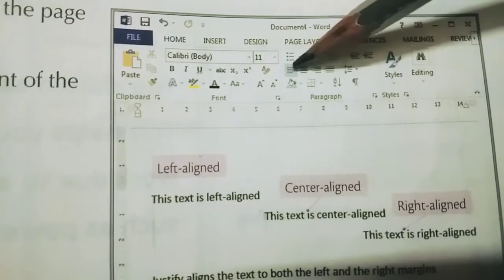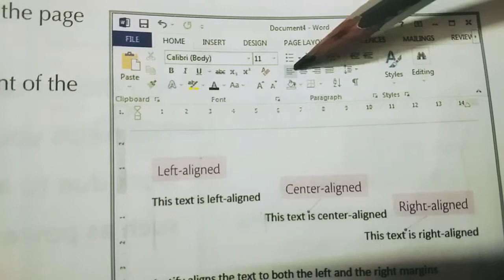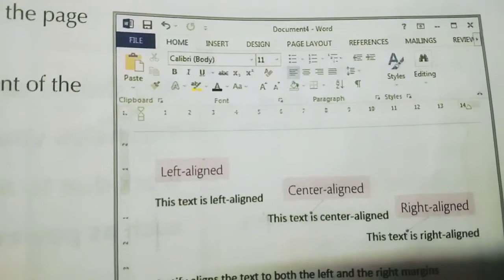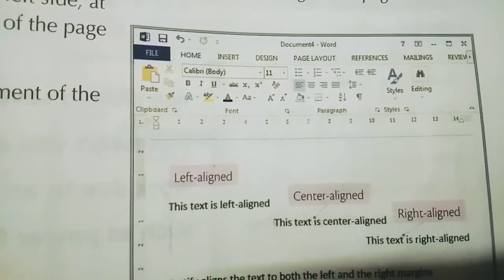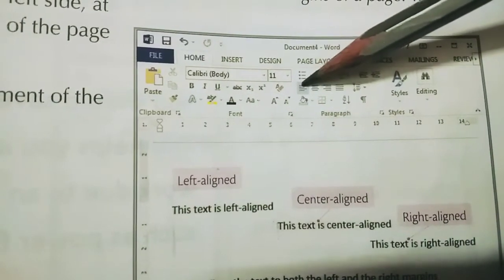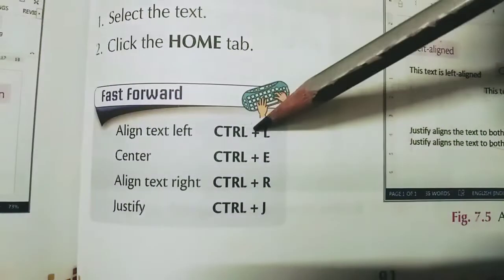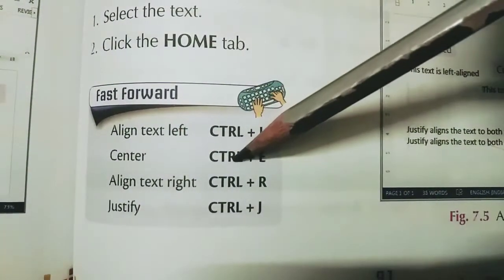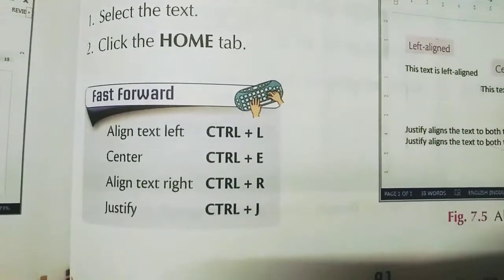By default in Word, everything is left aligned, so this is selected, you can see here. Every word, every sentence, every paragraph is written by default left aligned. And these are the shortcuts of the alignment: left align, Control plus L; center align, Control plus E; right align, Control plus R; justify align, Control plus J.